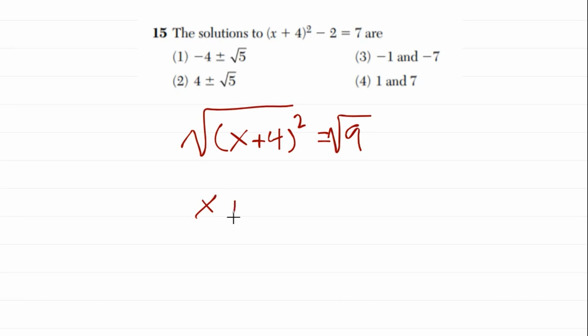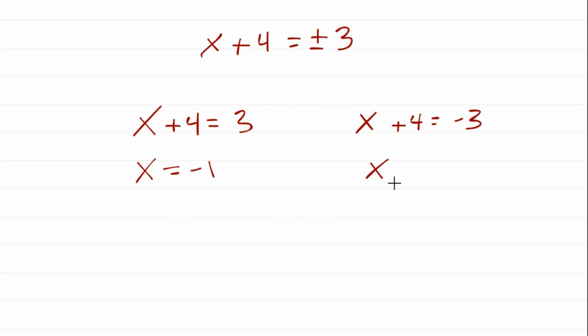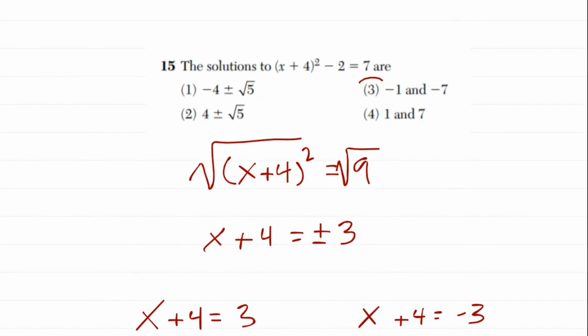Here's where a lot of my students will mess up when we first start these: when you take the square root of something that's being squared, you get a plus and a minus. So plus or minus, the square root of 9 is just 3. Notice that's 2 different answers. This is the same thing as saying x plus 4 equals positive 3 and x plus 4 equals negative 3. So we just subtract 4 from both sides. X equals negative 1, and over on the right side, x equals negative 7. So negative 1 and negative 7 are our solutions for this one, and it looks like that's choice 3.